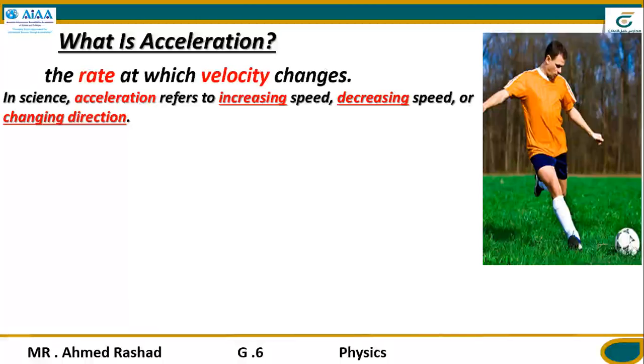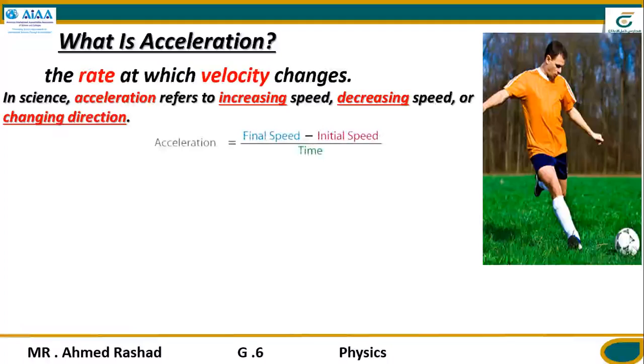So we have 3 kinds of change in velocity. Number 1, increase; decrease; or changing the direction. And we should know the equation we can use to calculate the acceleration.